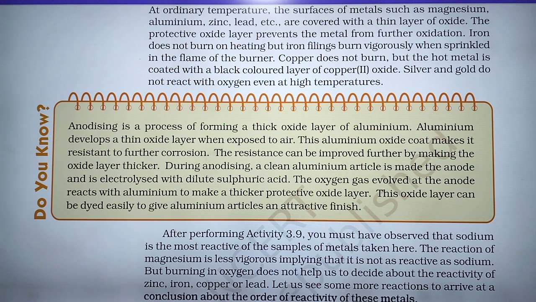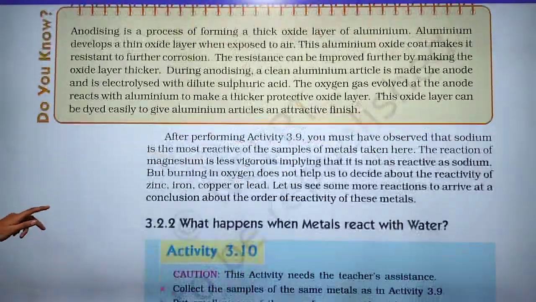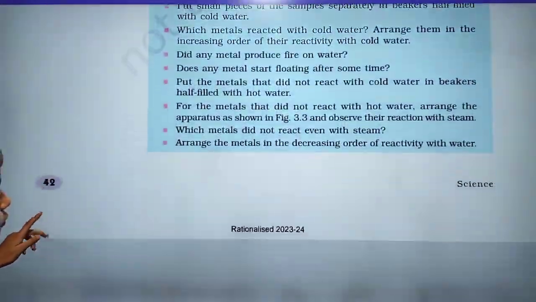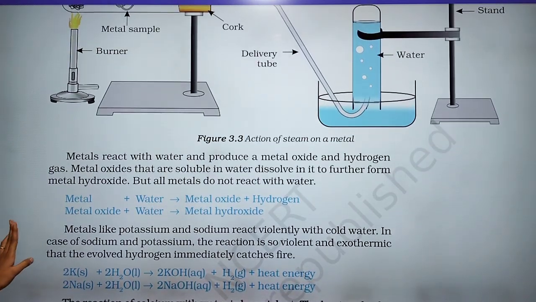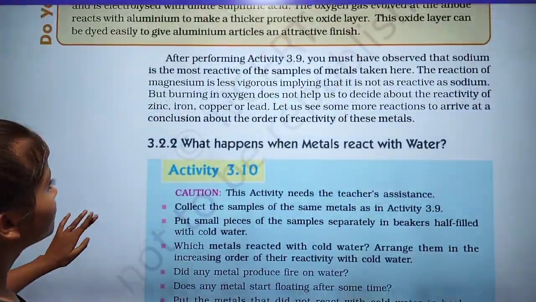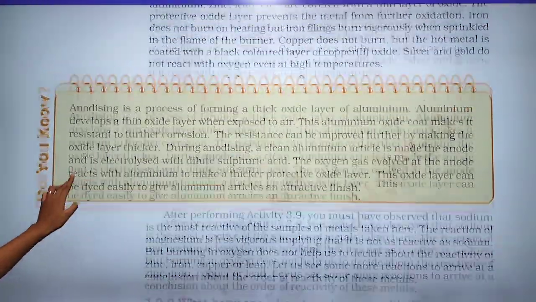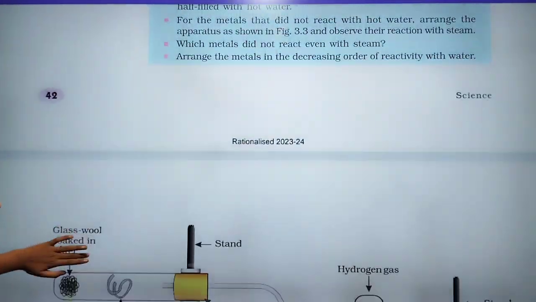Okay, so here is the point that you have to know. Metals react with water and produce a metal oxide. The previous point was about what happens when a metal reacts with air, and the second thing is what happens when a metal reacts with water.